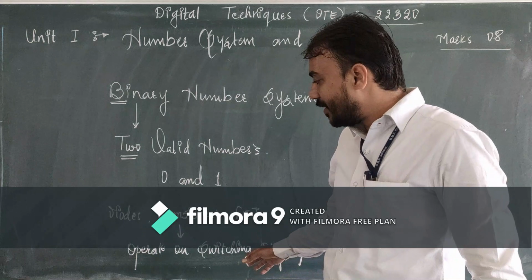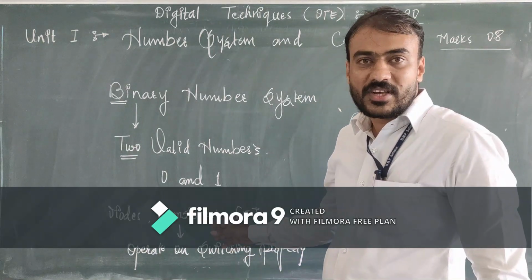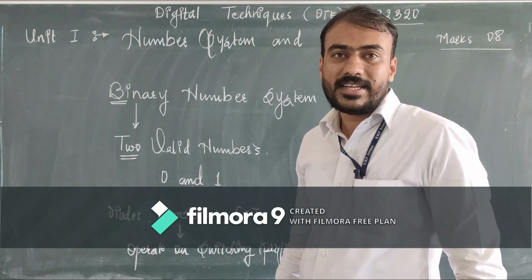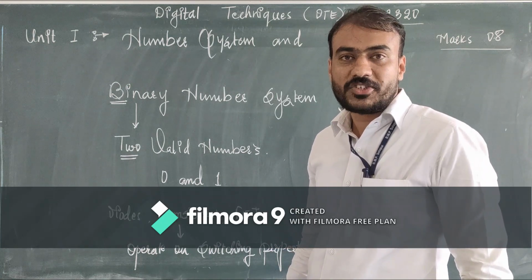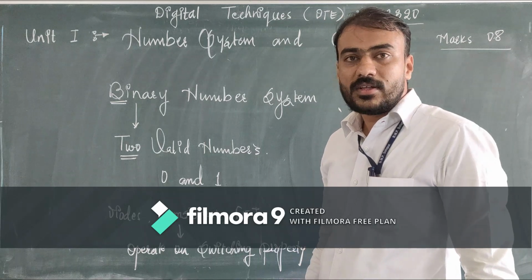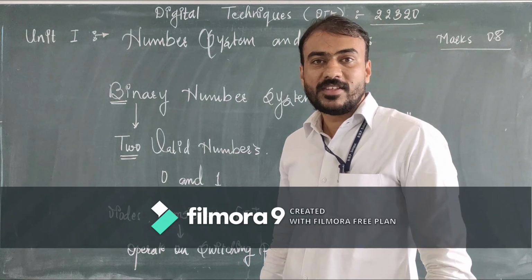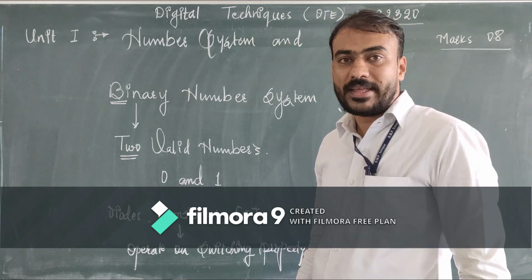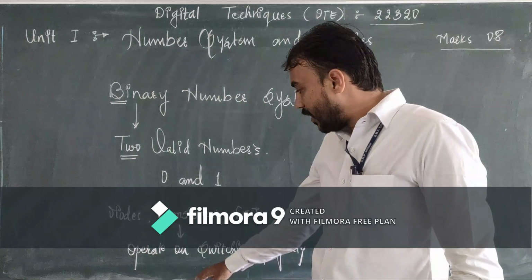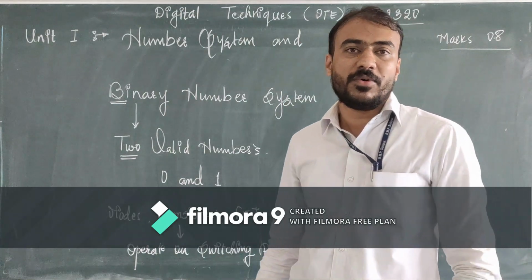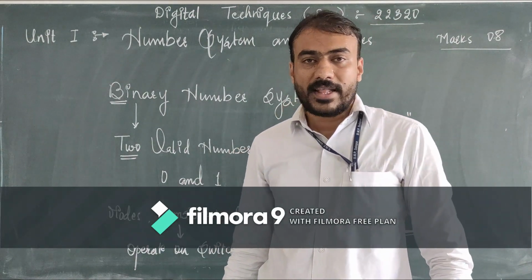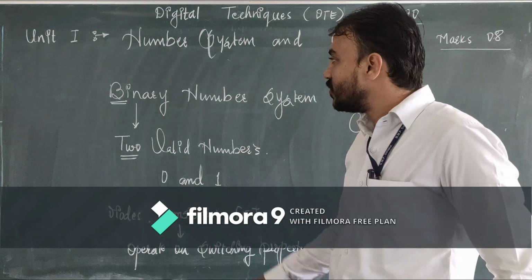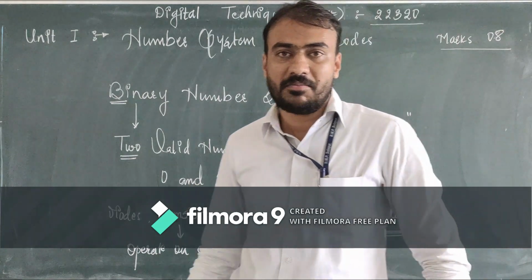Whenever these elements, either the diode, the transistor or the MOSFET, are turned on, we say it is a high state, that is logic 1, binary 1. Whenever the diodes, transistors or FETs remain off, we say that they are in a low state, that is the off state, binary 0. As they operate on the switching property, there will be only two possible outcomes, and that is why the number system is made up of only two numbers, 0 and 1. This is why we call it the binary number system.